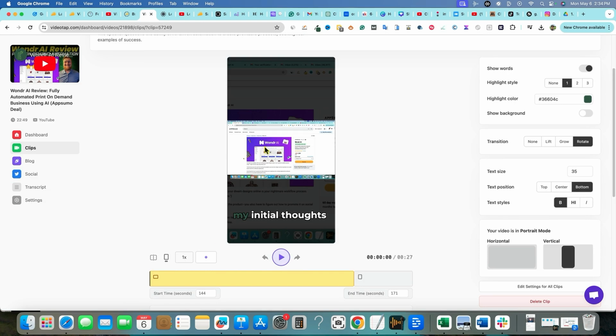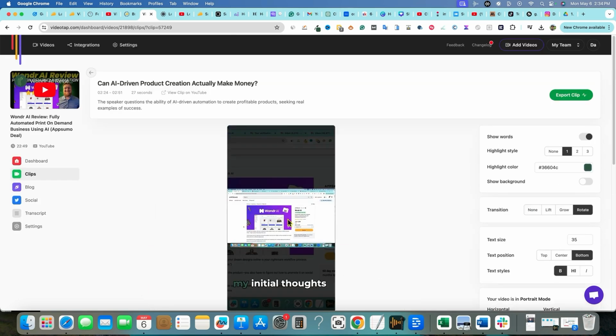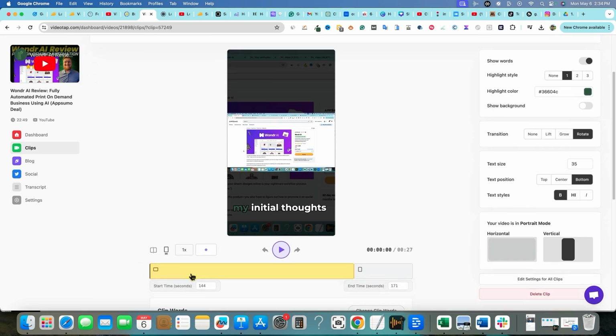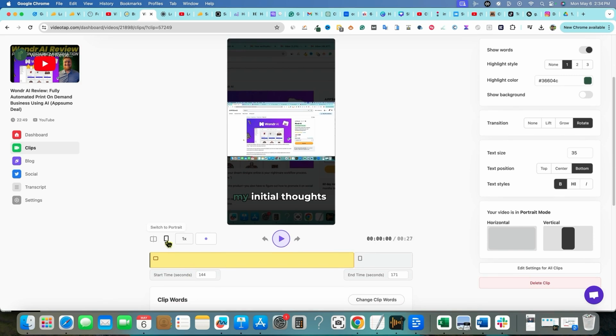So in general, if you're just in a still screen right here anyways, you're probably gonna wanna leave it on here. But if it's a talking head video and you're on the middle of the screen, then you would wanna switch it to portrait. Now I do like that they do have that option. I almost didn't find these options right over here. So I'm even more impressed with the tool, the fact that you can switch it to portrait.